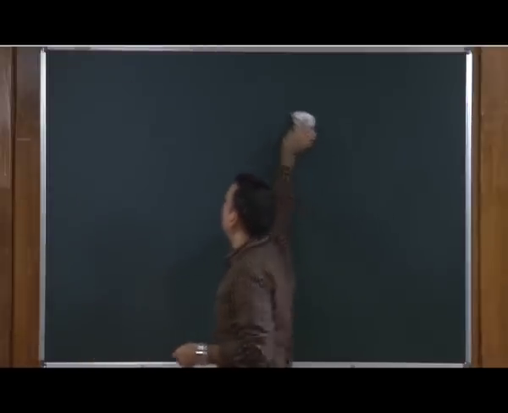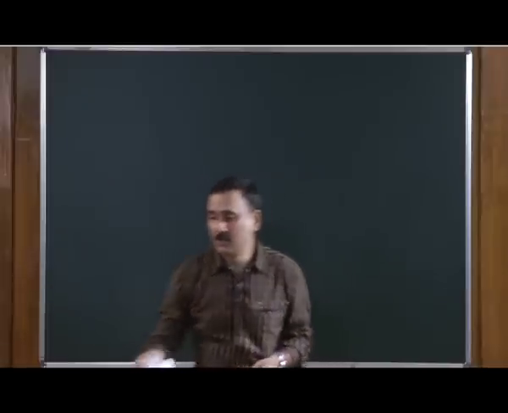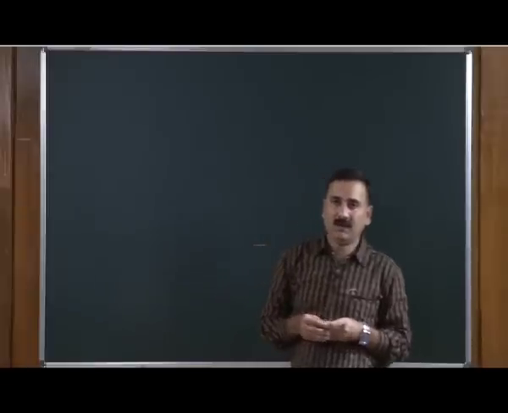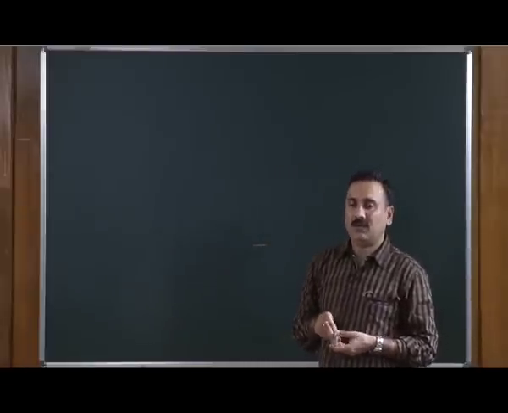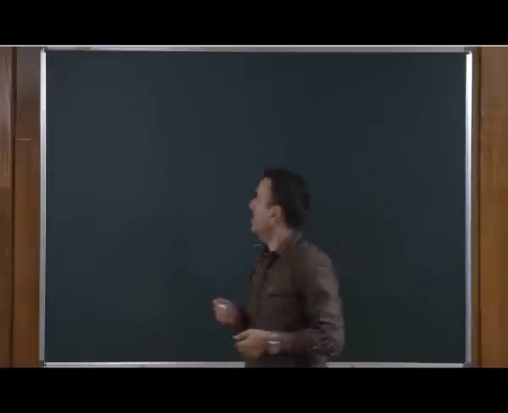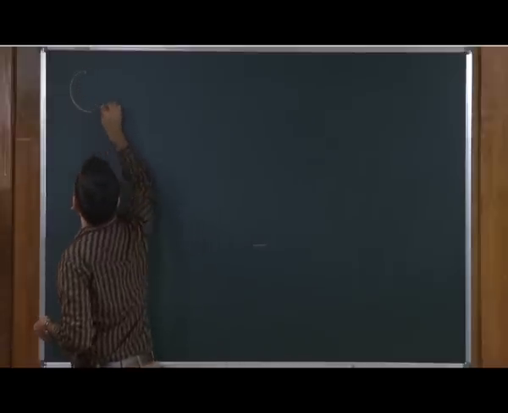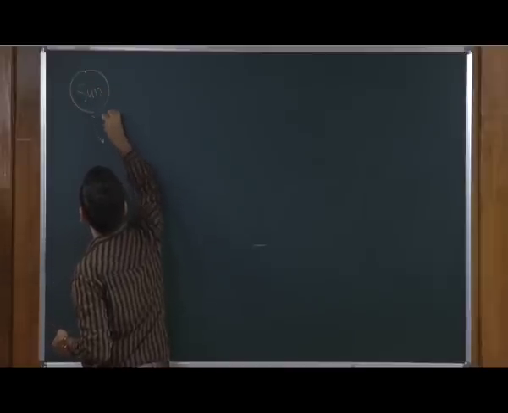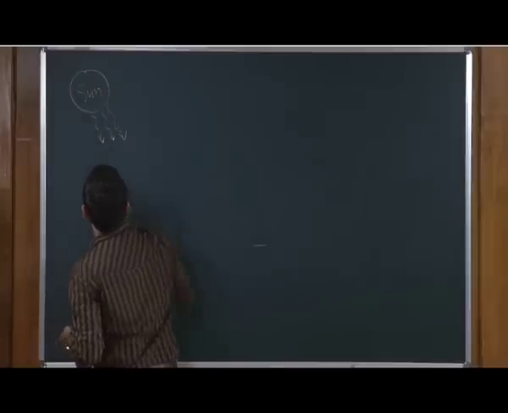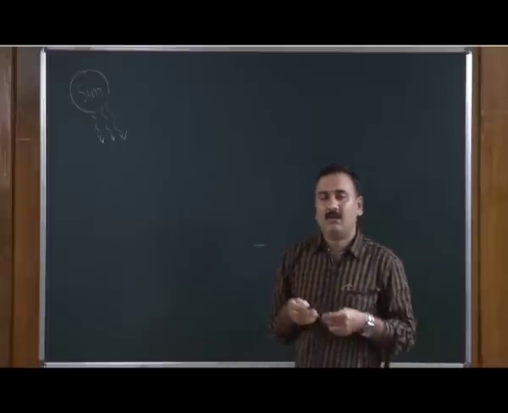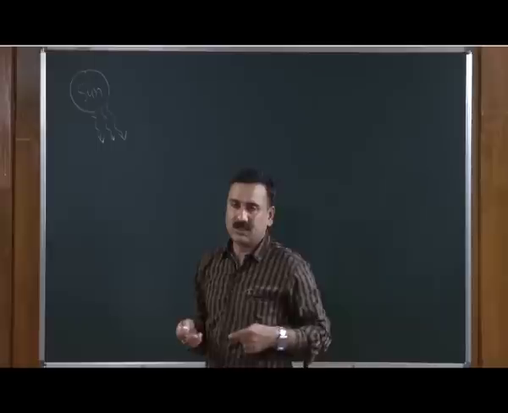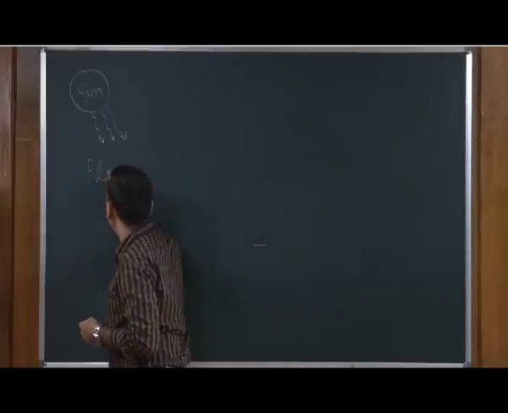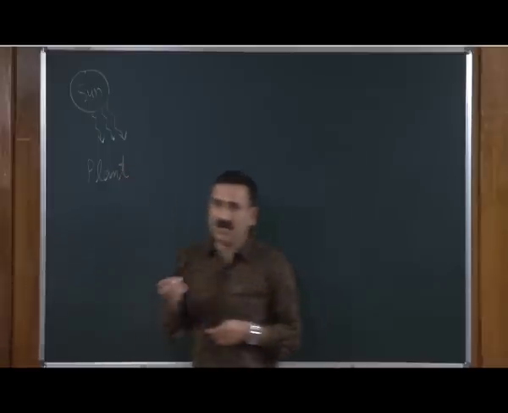As you know, there is only one source of energy on this earth, and what is that source of energy? The source of energy on this earth is the sun. So, the sun is providing energy into the environment, and the plants are acquiring this light energy with the help of a pigment called chlorophyll, which is present in their leaves.